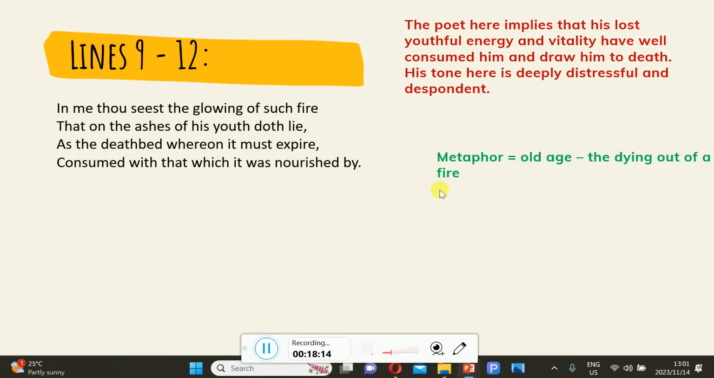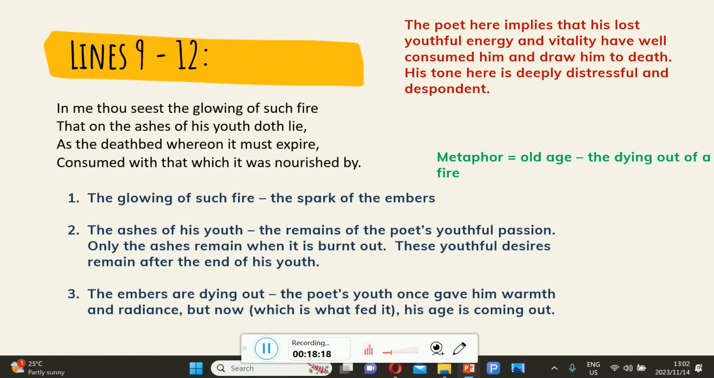Old age, the dying out of fire, is exactly what I've said. The glowing of such fire, the spark of embers, the ashes of his youth, the remains of the poet's youth, youthful passion. Only the ashes remain when it is burned out. These youthful desires remain after the end of his youth. The embers are dying out.